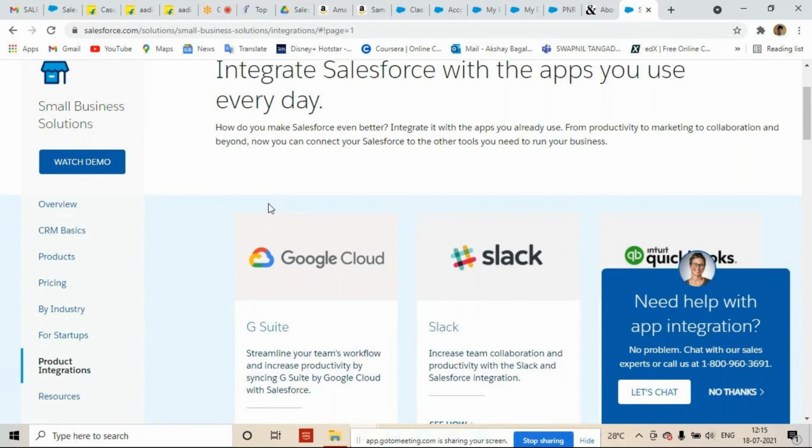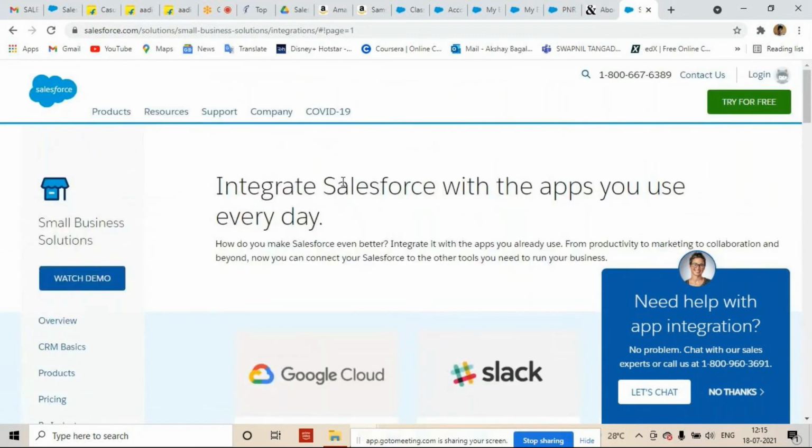One year before, Google wanted to acquire Salesforce, but Salesforce refused for their own reasons. But now Google is requesting Salesforce for collaboration. Got it. So for the integration concept, you have to be a master in development first: how we can write a class, how we can write methods, how we can include SOQL queries inside a method, how we can return the data. You have to know each and everything.